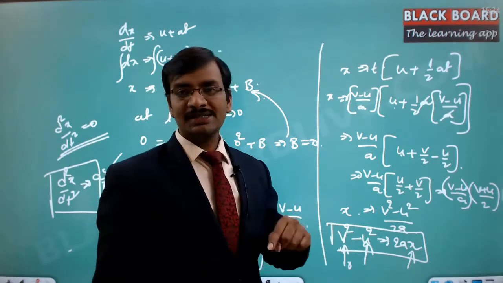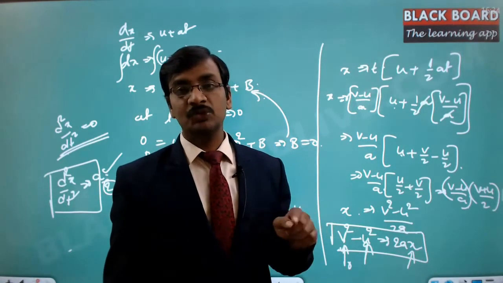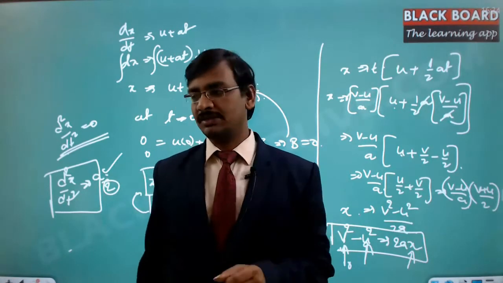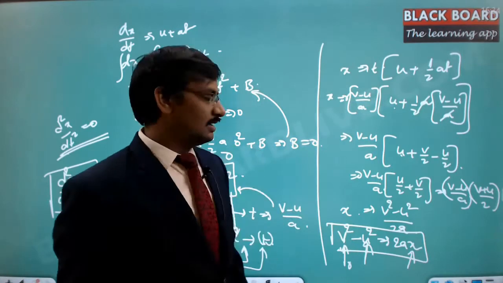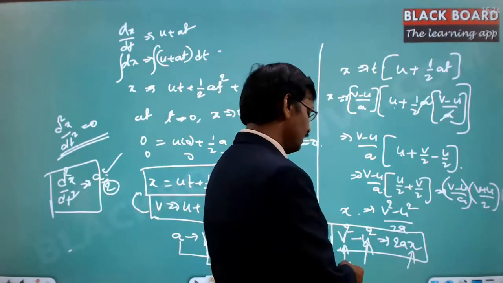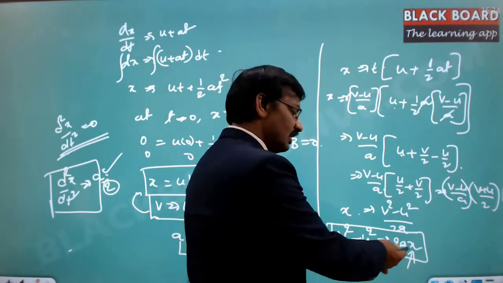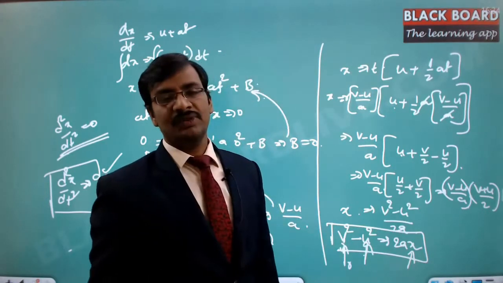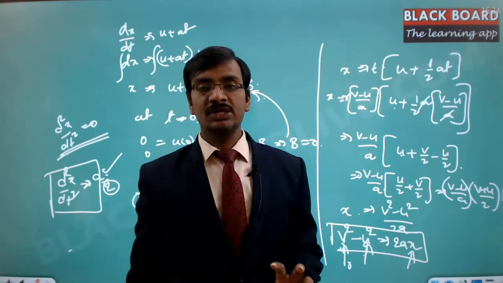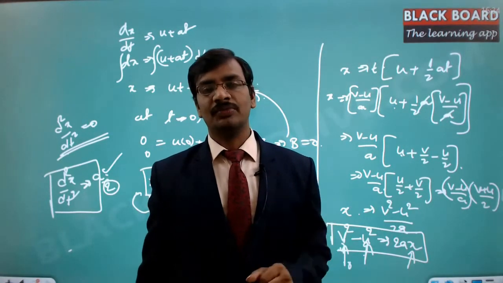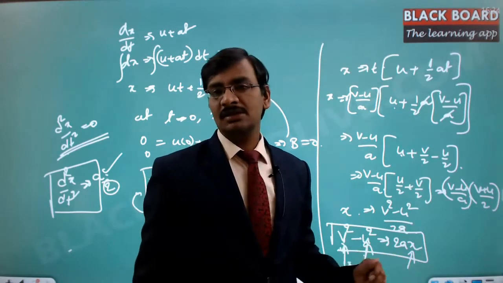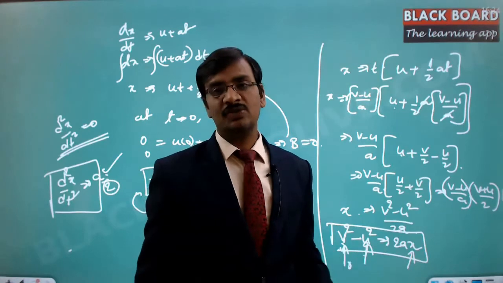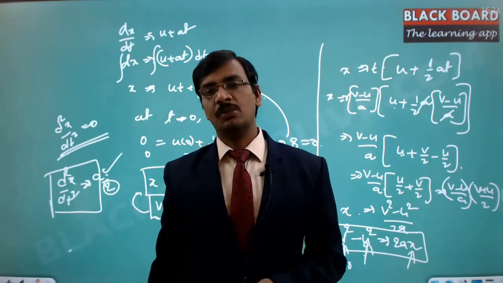And then he asked us to find out how much depth, which is nothing but the displacement. How much depth it is going into the block. That means the displacement was asked, because he has given v and he has given u, and the only unknown value is x here. So there is no need of having the time. That's exactly the reason why we use the formula like this. This formula is very much useful whenever we are dealing with the bullet and the wooden blocks.